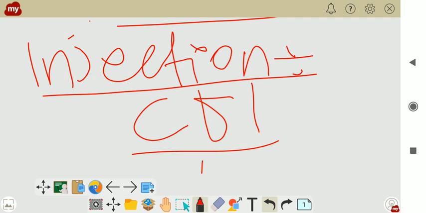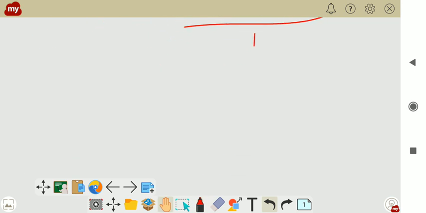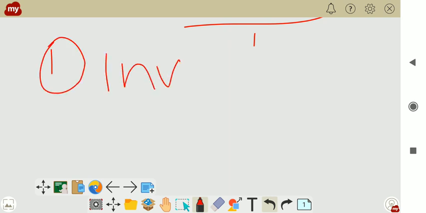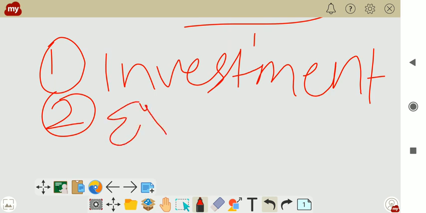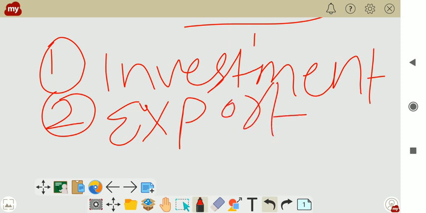So here the injections are like number one, investment. Number two, export.